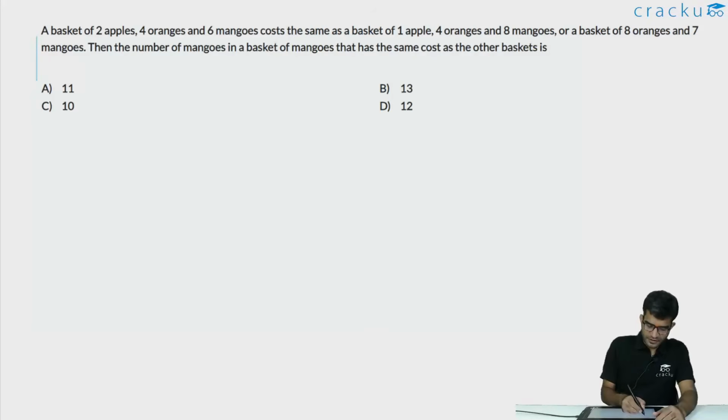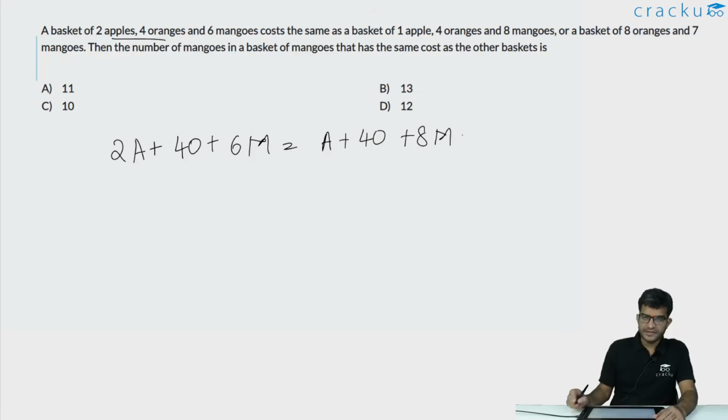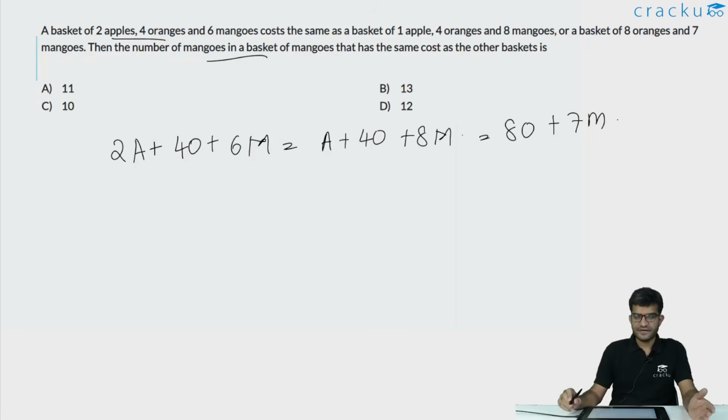In this question, we are told that a basket of 2 apples plus 4 oranges plus 6 mangoes costs the same as a basket of 1 apple plus 4 oranges plus 8 mangoes. And this costs the same as a basket of 8 oranges and 7 mangoes. We are asked to calculate how many mangoes a basket consisting only of mangoes can fit in a basket which costs the same as each of these 3 baskets.